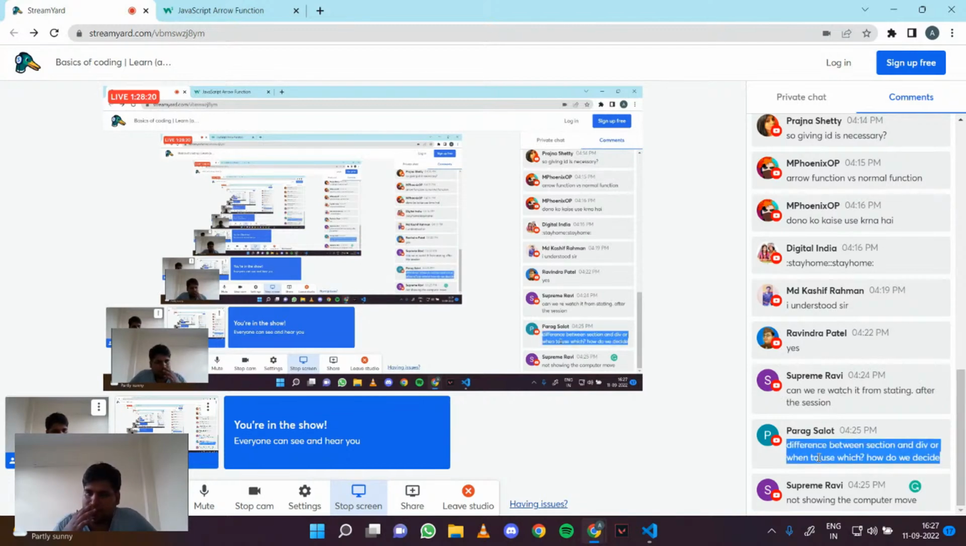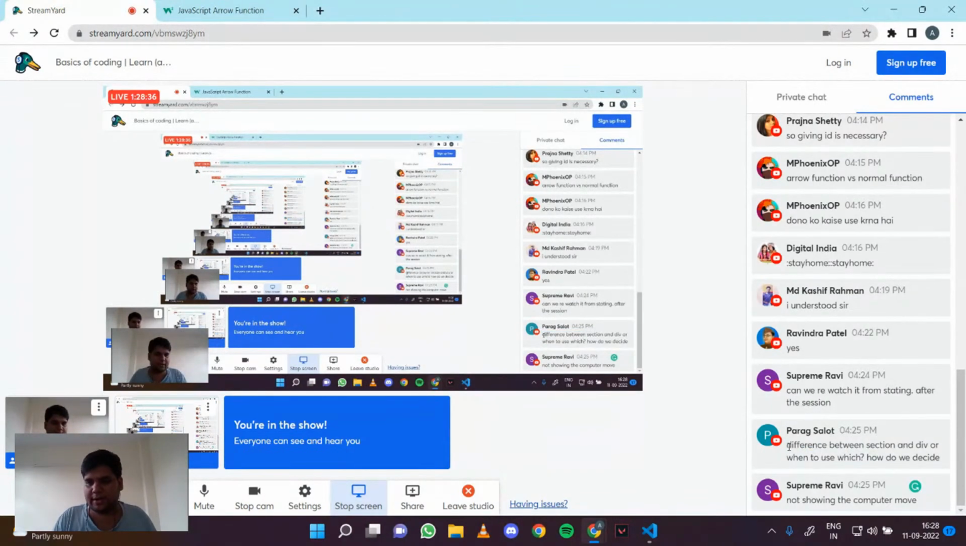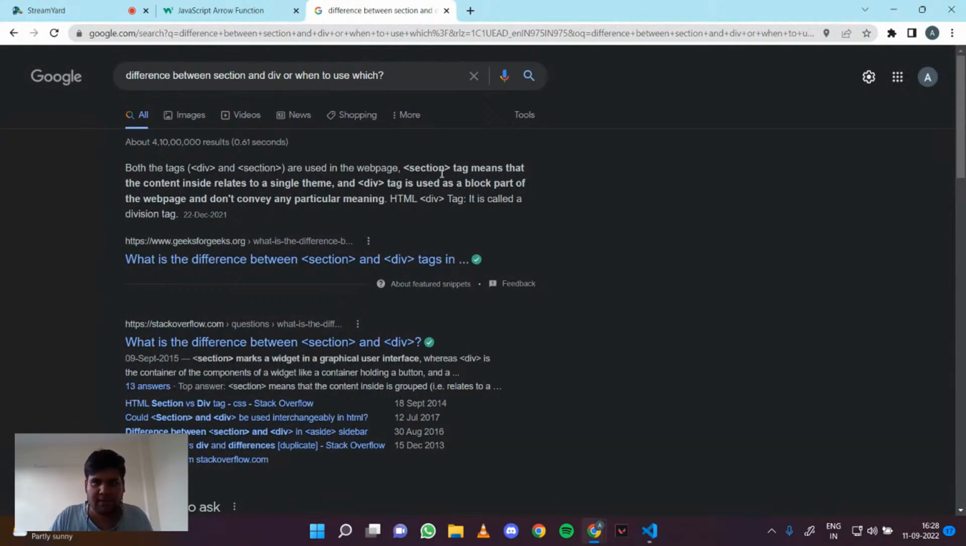Difference between section or div or when to use it, how do we decide? So basically, there's a common meme in the front-end web dev community that you can put anything inside div, right? So section is basically outdated. Everyone uses div in day-to-day life as well. You can read more about it on the internet. So let's just Google it right now. What is the difference between section or div? Section tag means that the content inside relates to a single theme, and div tag is used to block part of a web page.